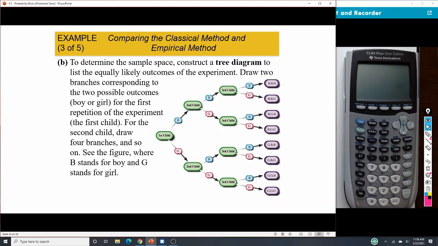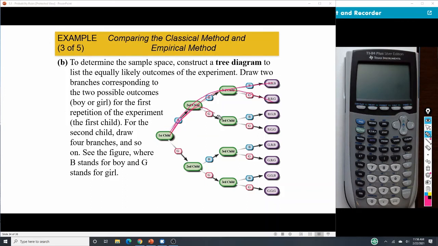So the classical method, in this case, we need to do a tree diagram so we can see everything. Our first child has a possibility of a boy or girl, and then our second child and third child, and all the different possibilities here. We can see this first one is happening because of this line, and then the second one is turning right there.